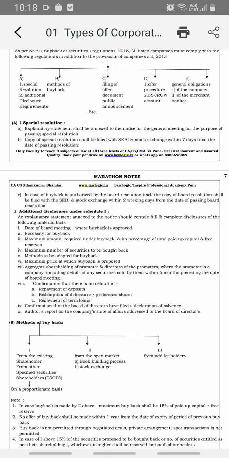Means if we are passing any special resolution related to buyback and we have not annexed any explanatory statement to the notice of the general meeting, then it is not allowed. That has to be complied. Now second is a copy of the special resolution shall be filed with SEBI and stock exchange within 7 days from the passing of such resolution. Means a copy of the special resolution has to be filed with SEBI and also the respective stock exchanges within 7 days of the passing of the resolution.